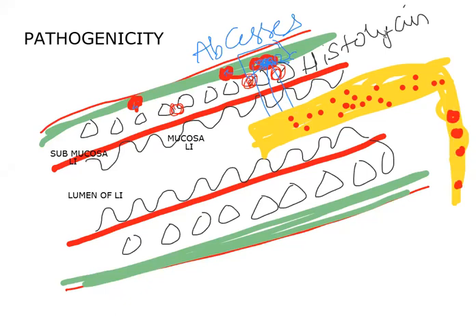Ultimately it results in stool with blood and mucus.